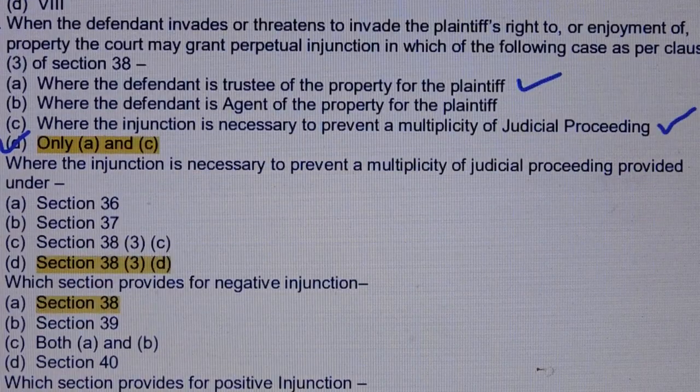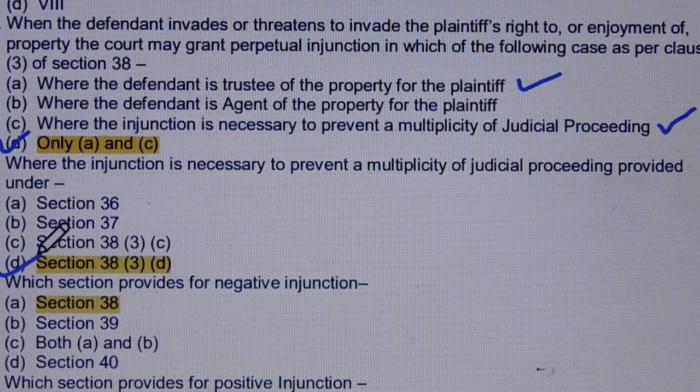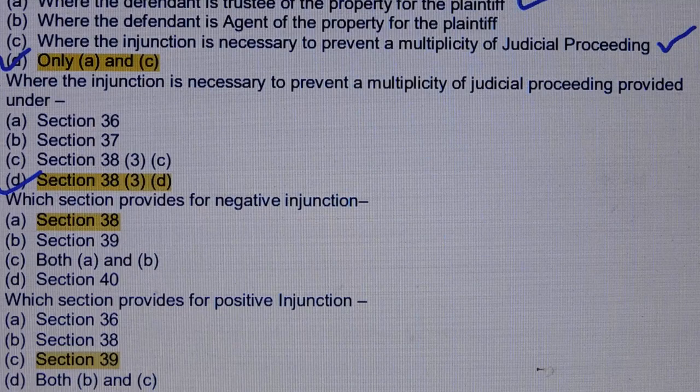Question number 104. Where the injunction is necessary to prevent a multiplicity of judicial proceeding provided under. Answer is option number D, section 38, subsection 3, clause D. Question number 105. Which section provides for negative injunction? Answer is option number A, section 38.